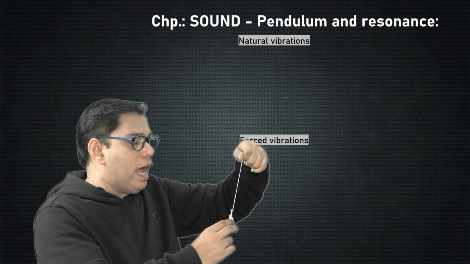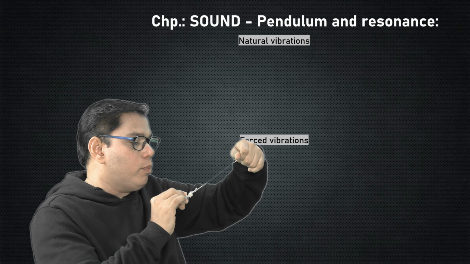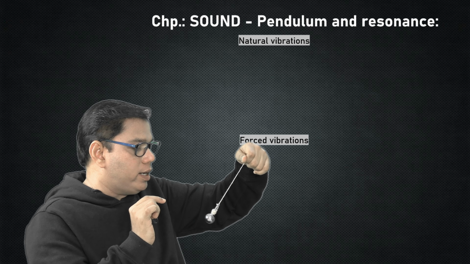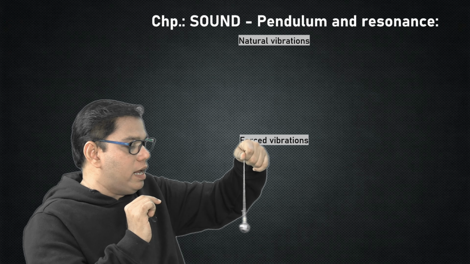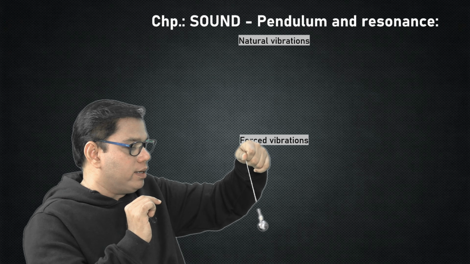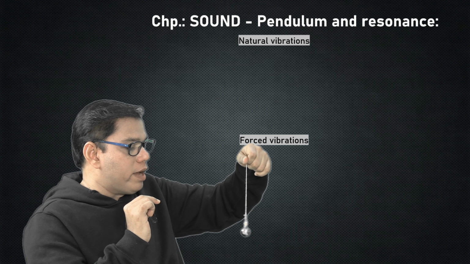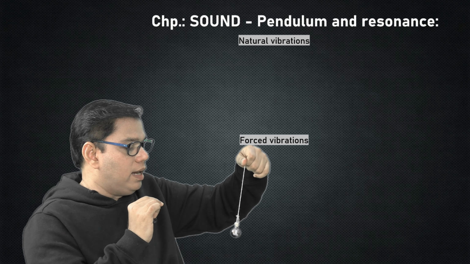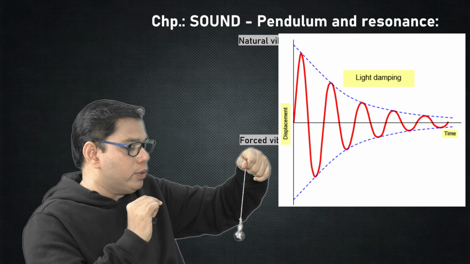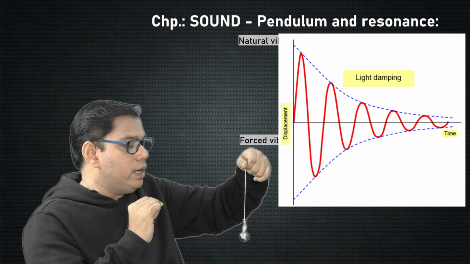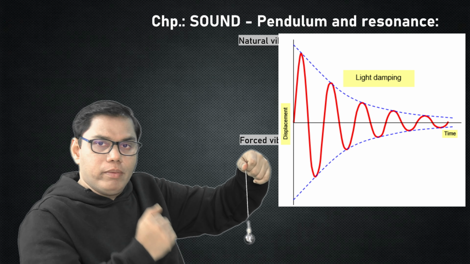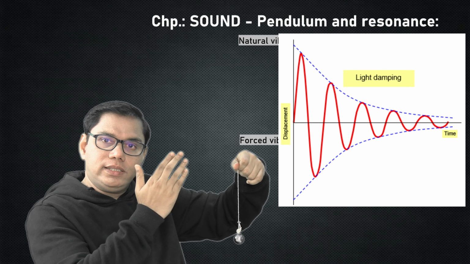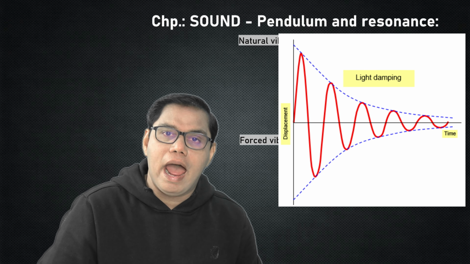Have a close look at the amplitude. I am disturbing this pendulum only once, so it has started vibrating, and when I see the amplitude of the vibration, with every vibration its amplitude is decreasing, still further decreasing, and the vibrations are lesser and lesser in amplitude, and finally it will be in its mean position, its rest position again. What kind of vibrations have we seen? The vibrations which we have seen are called damped vibrations.